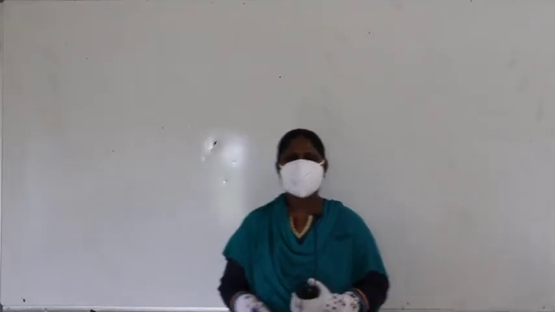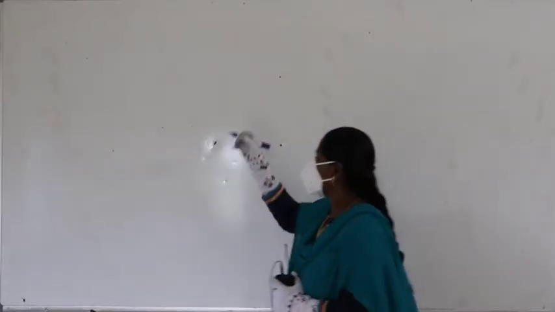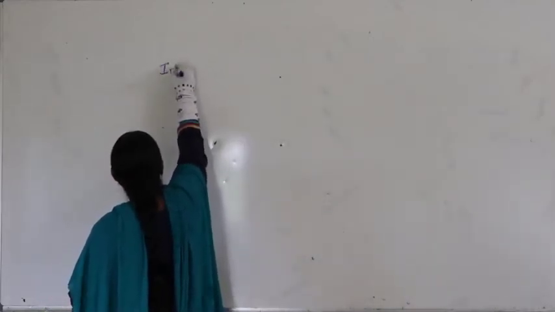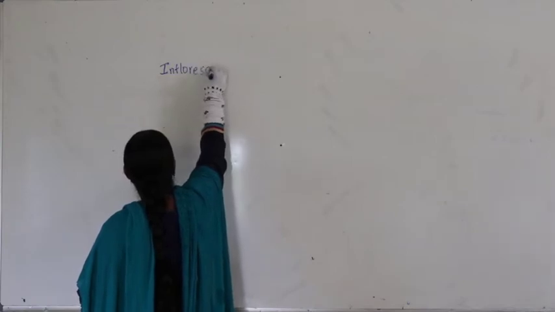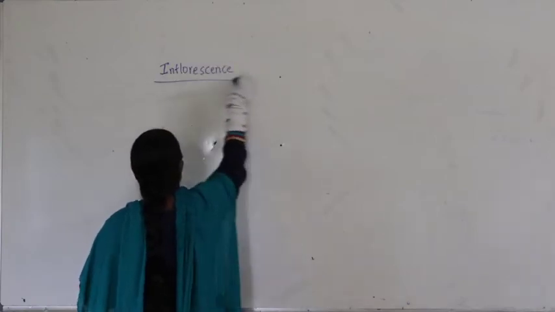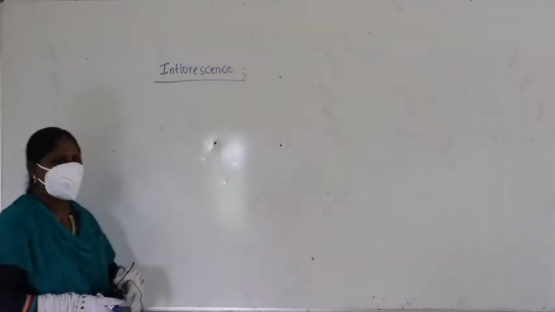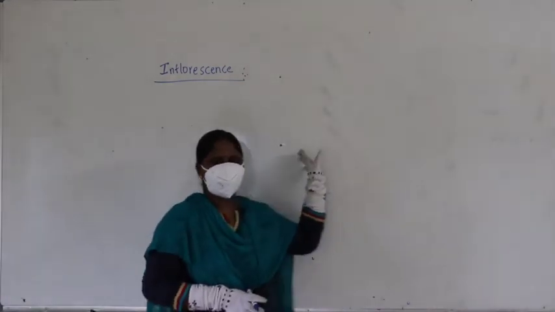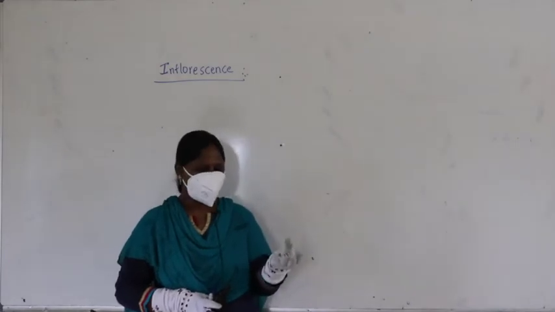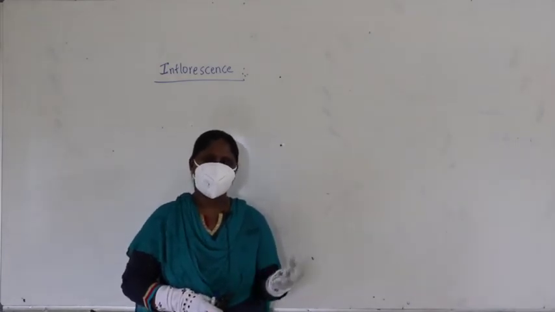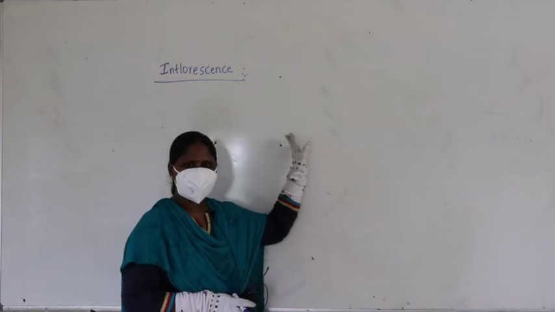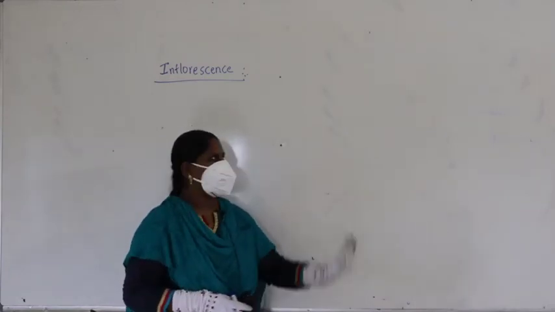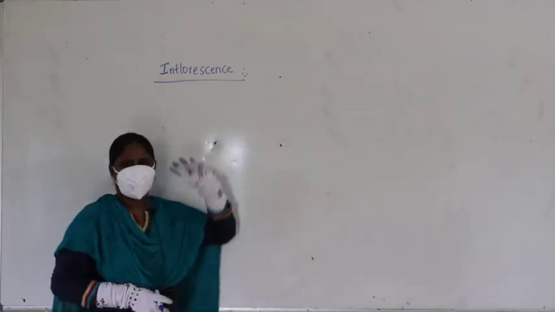Right. Now we are discussing the flowers and flower arrangement. Now let us study inflorescence. So junior section, as we are discussing in botany, root, stem, and leaf are completed. Now let us start with what is called inflorescence.